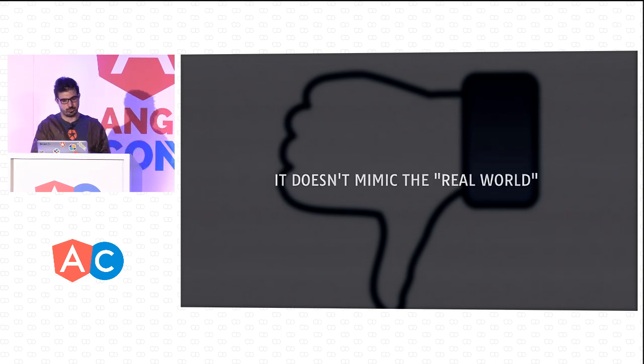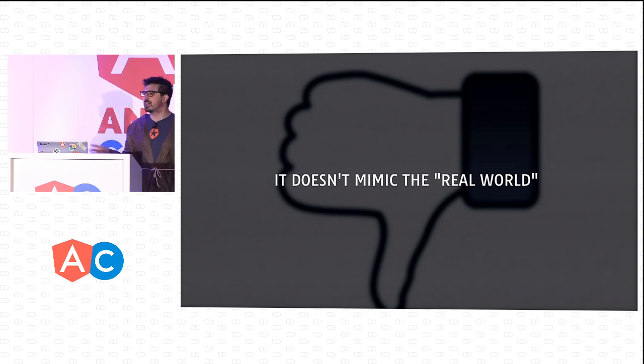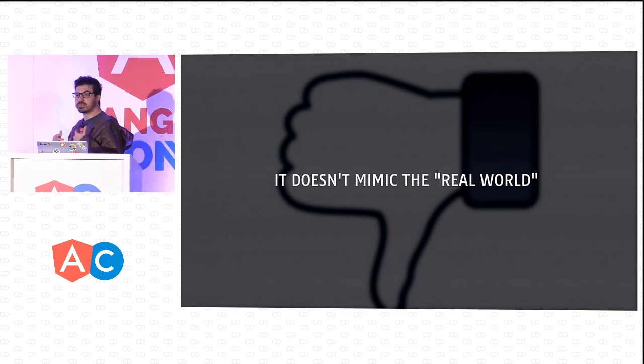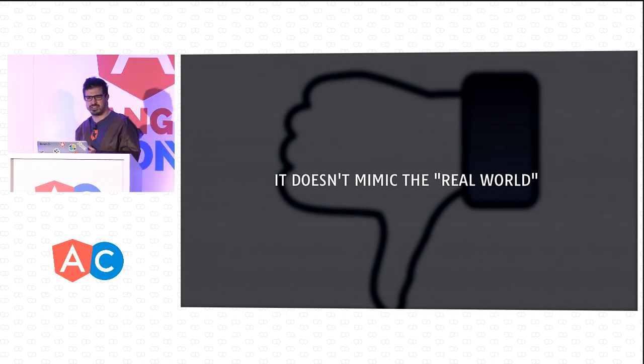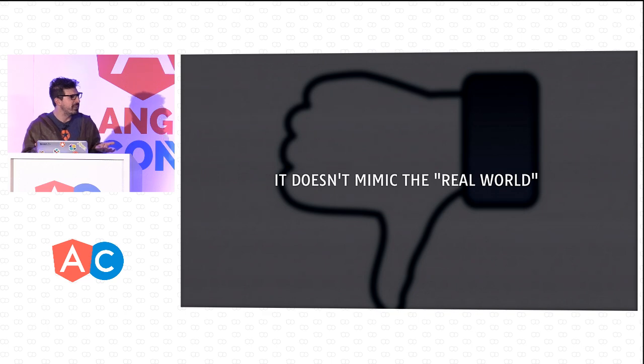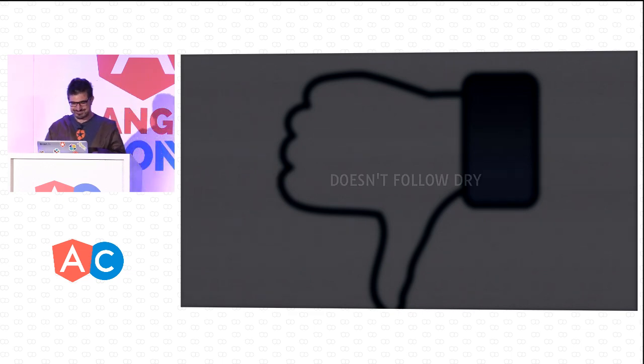And some of those points would be, first, it doesn't mimic the real world. I know it sounds silly, but if we think about it, it basically is different from the real world. If we want to do RxJS or observable, it's like switch map. What is that? Who invented that name? Really, does that work? Flat map latest, that does something? I've never heard of it.